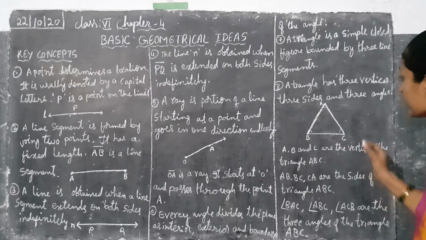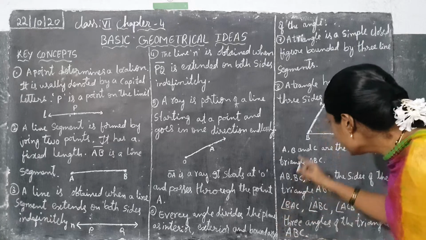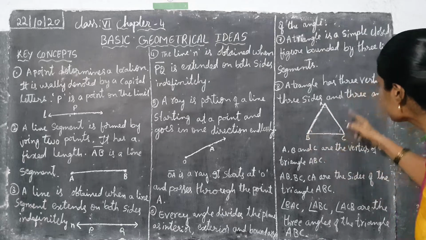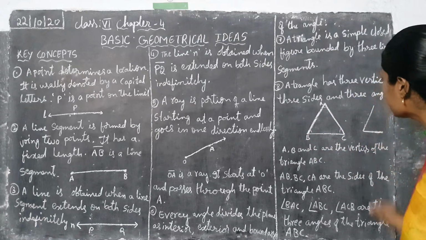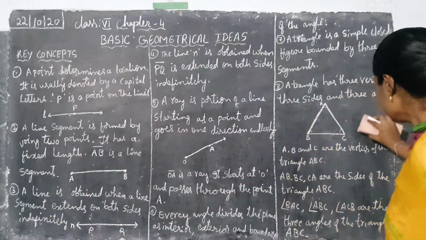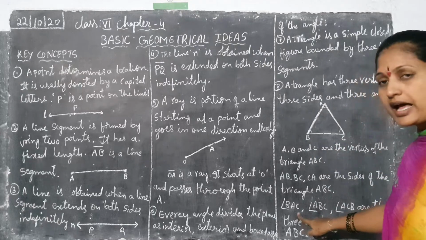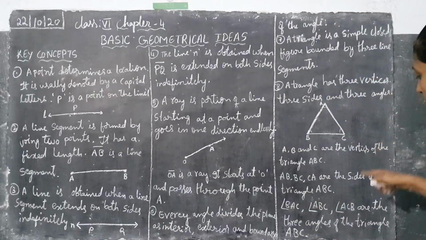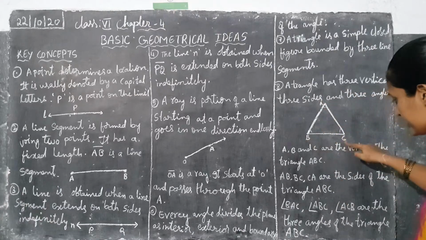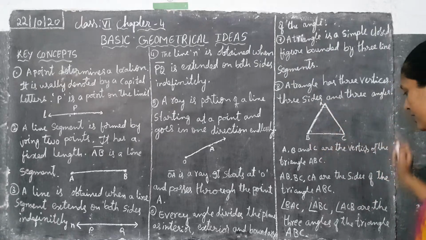Now they are asking the angles, the 3 angles. This is angle BAC. We can draw this angle like this. BAC is one angle, ABC is one angle and ACB is one angle.